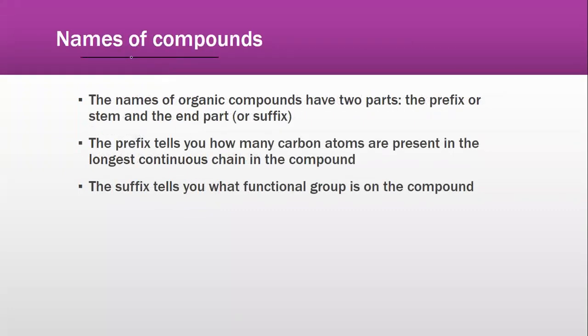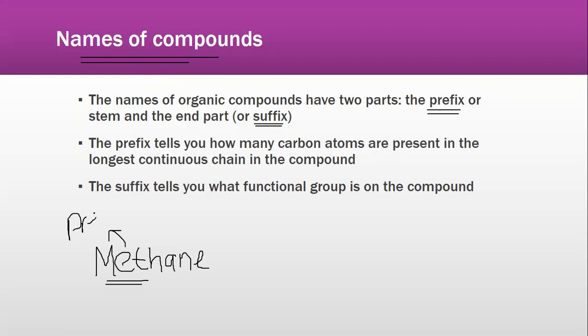Names of compounds. Now, the names of organic compounds have two parts. One of them we call as the prefix, and the other one is known as the suffix. Prefix and suffix में क्या होता है? For example, अगर मैं यहाँ लिखूँ methane. Now, what is the prefix and what is the suffix in this? अगर मैं बात करूँ meth, meth is the prefix and ane is the suffix.